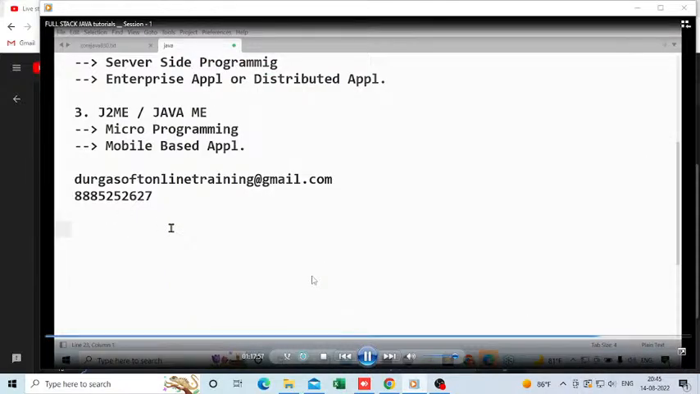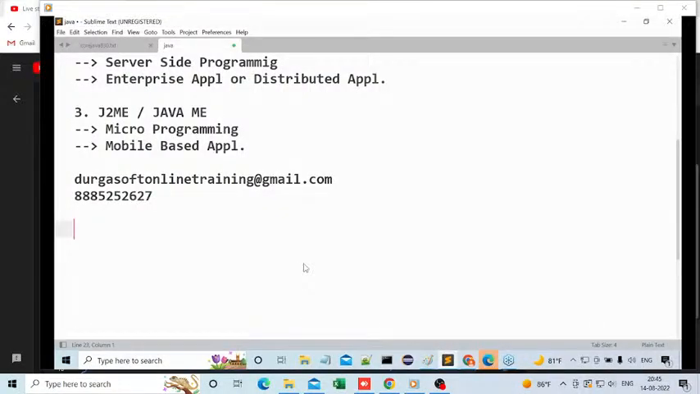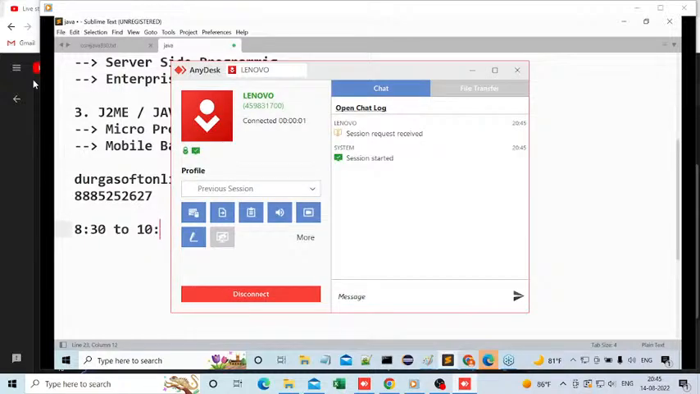Class timing will be, guys, I forgot to say, for some days we have to attend at 10 o'clock, but after that we have to attend at 8:30. Tomorrow I will confirm it. 8:30 to 10 o'clock I will take mainly. But for the first few days it will be 10 to 11:30. Anyway, I'll give the timing and everything tomorrow, guys. Don't worry.